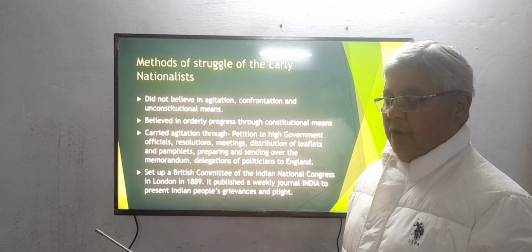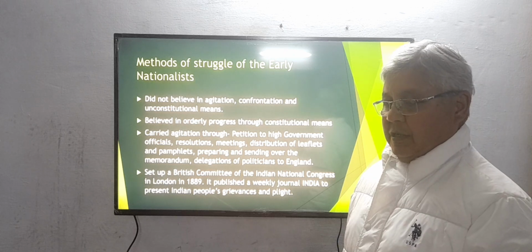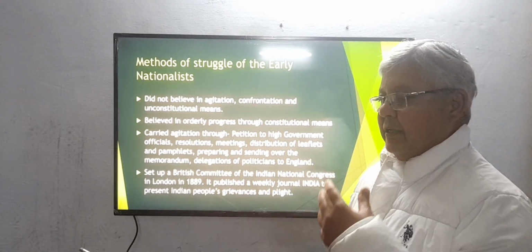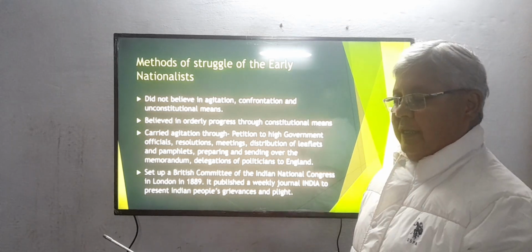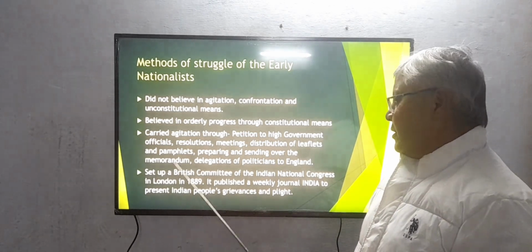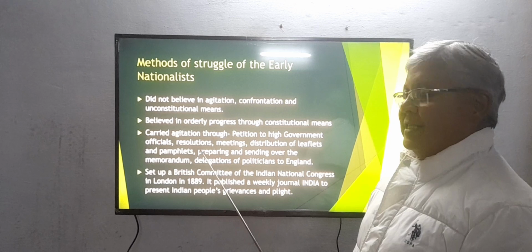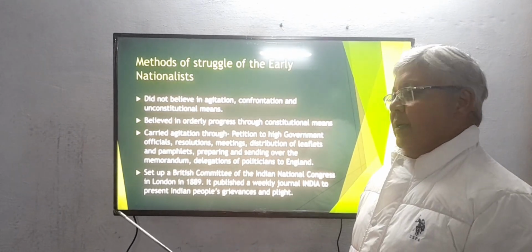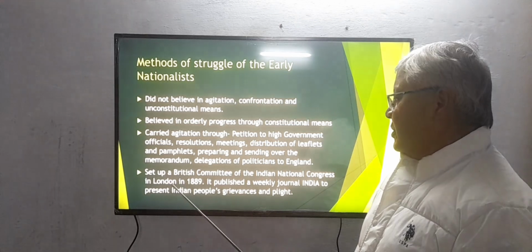They gave them a form of petition saying that we want this. All the high government officials related to that department were given the petition and told their problems and demands. They passed resolutions in their meetings, saying this is our demand, and handed them over to the British officials.